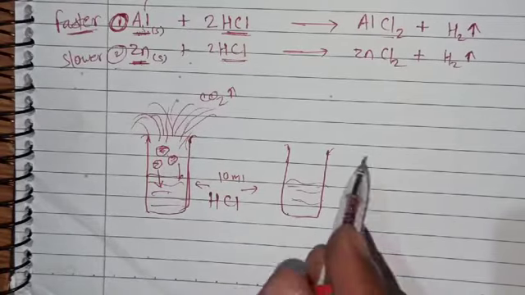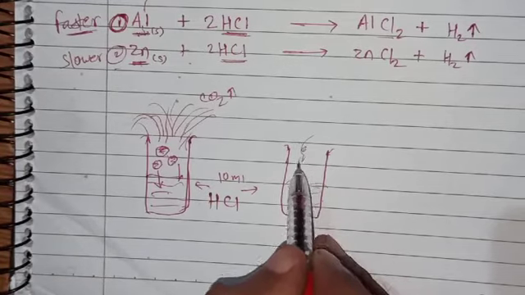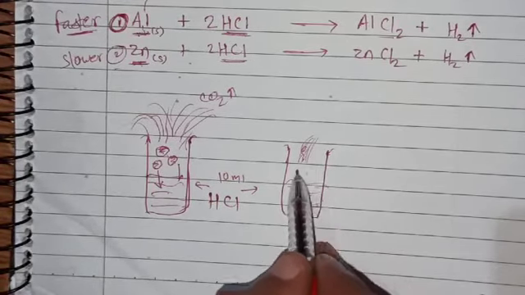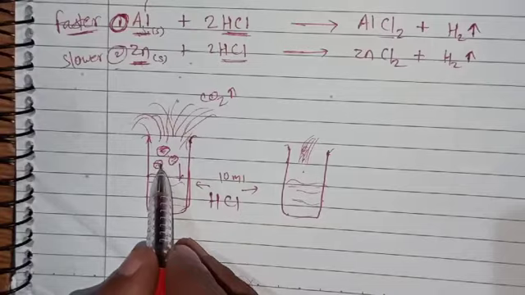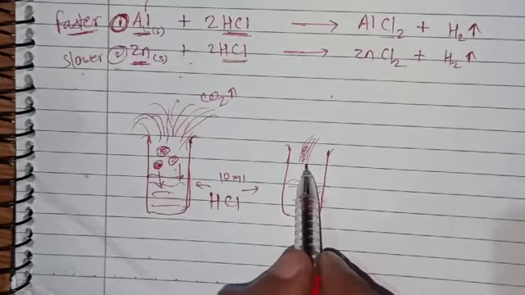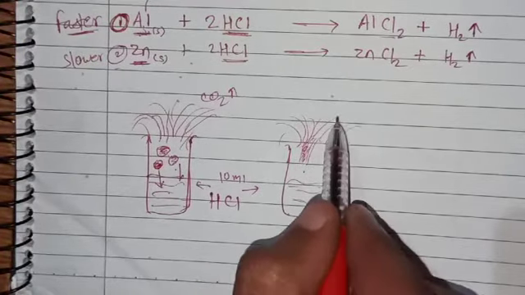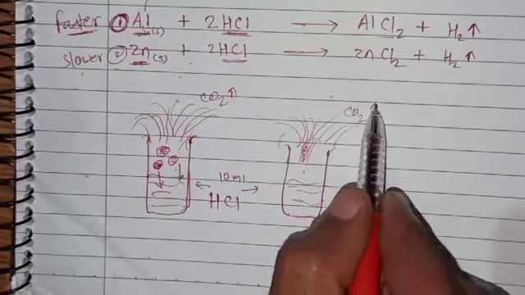In the second, we will add powdered form of Shahabad tiles. In the first we added some stones, and in this we add powdered form. Again carbon dioxide gas will be liberated from that test tube.